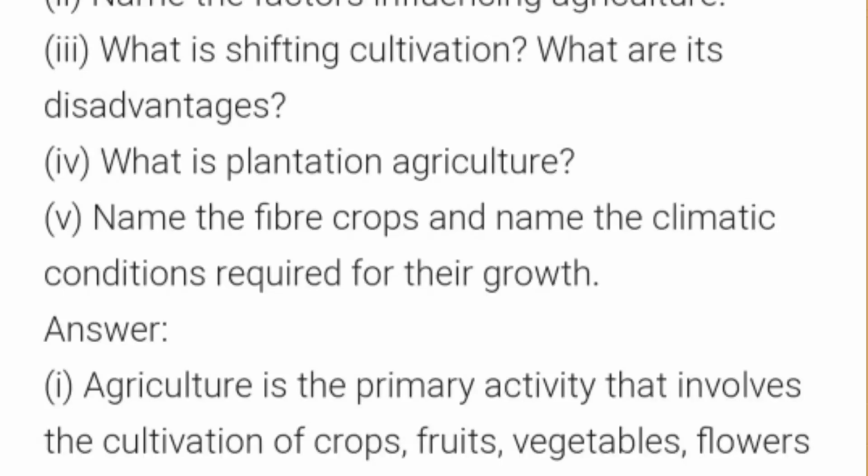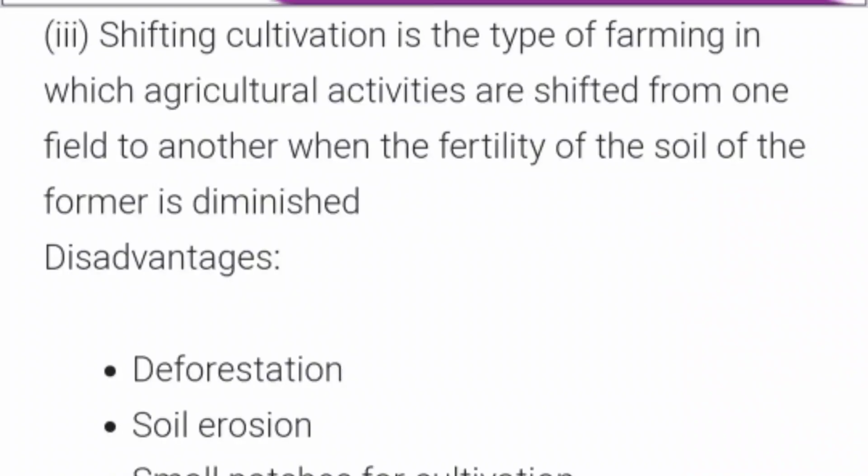Next question is question number 3. What is shifting cultivation and what are its disadvantages? So shifting cultivation is the type of farming in which agriculture activities are shifted from one field to another when the fertility of the soil of the former, means previous, is diminished.